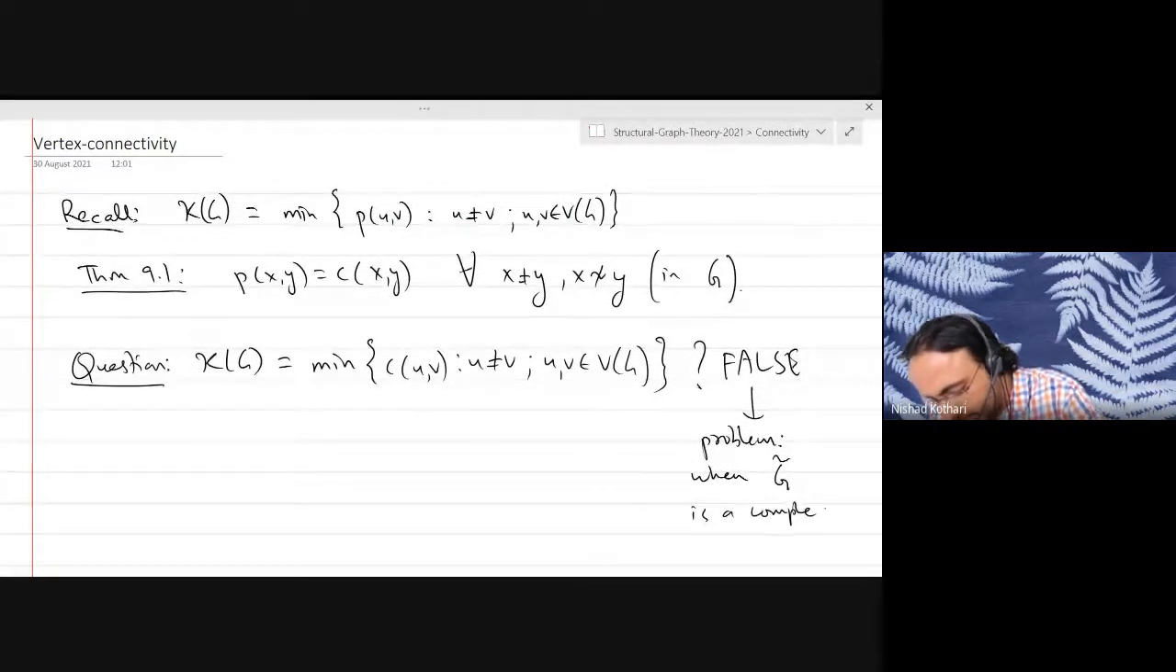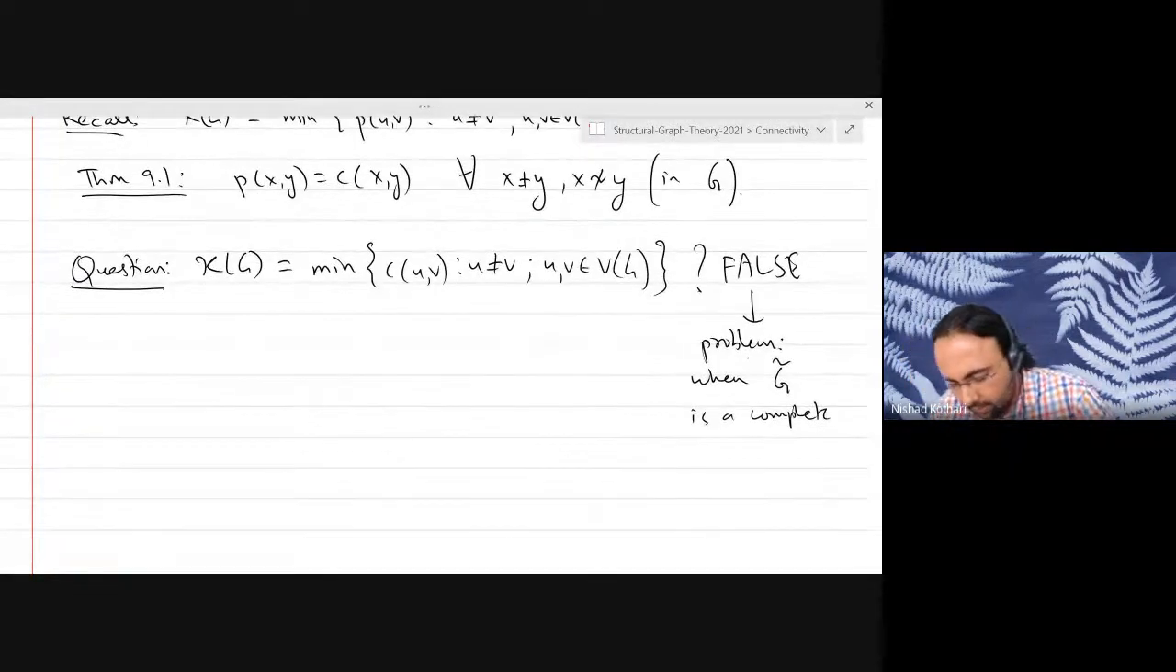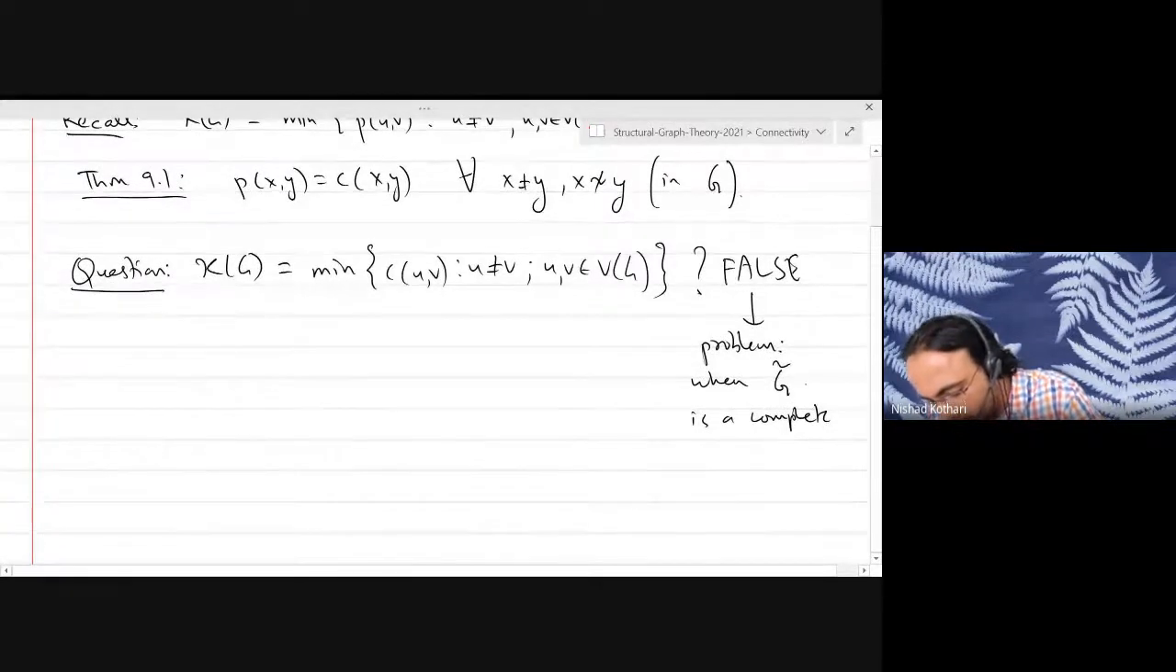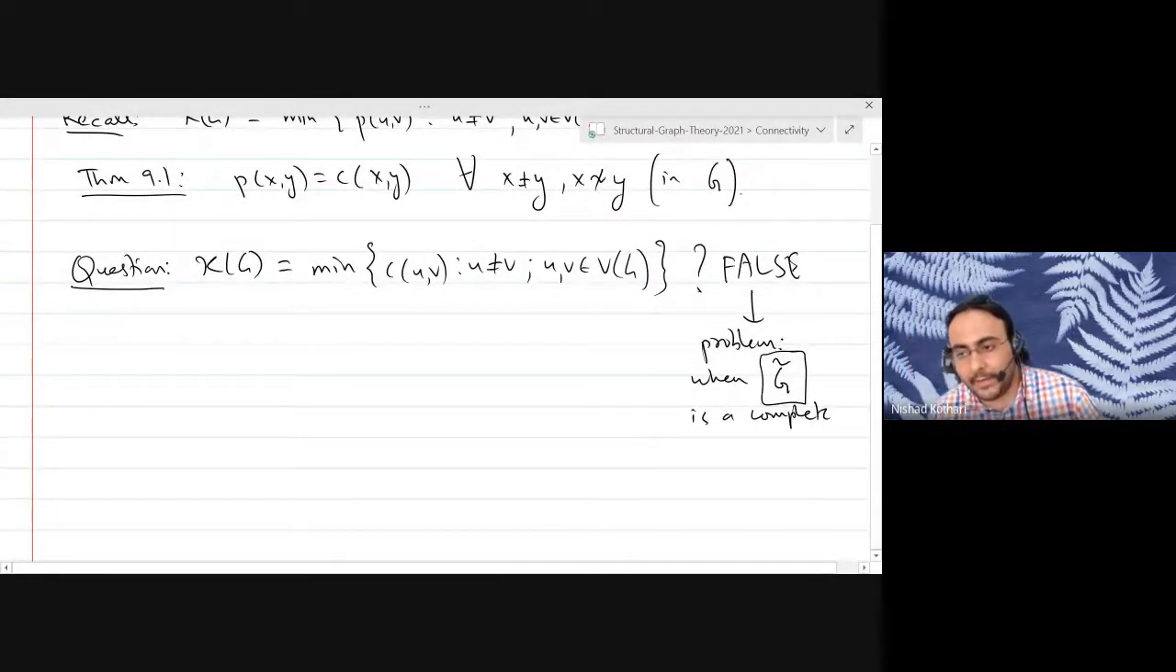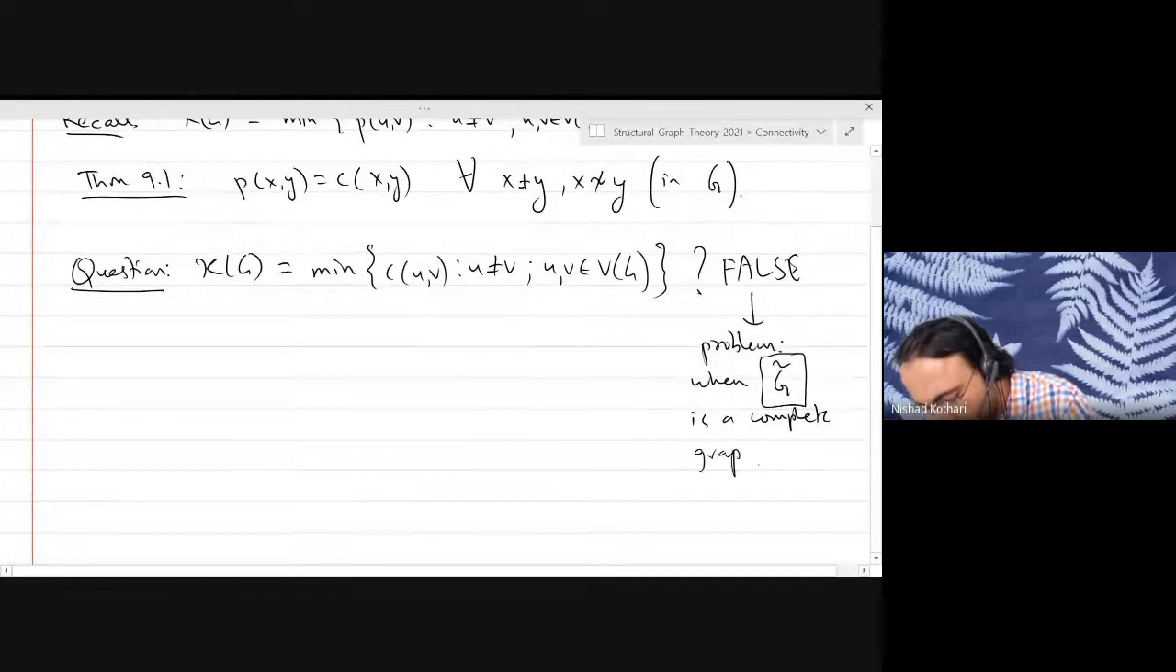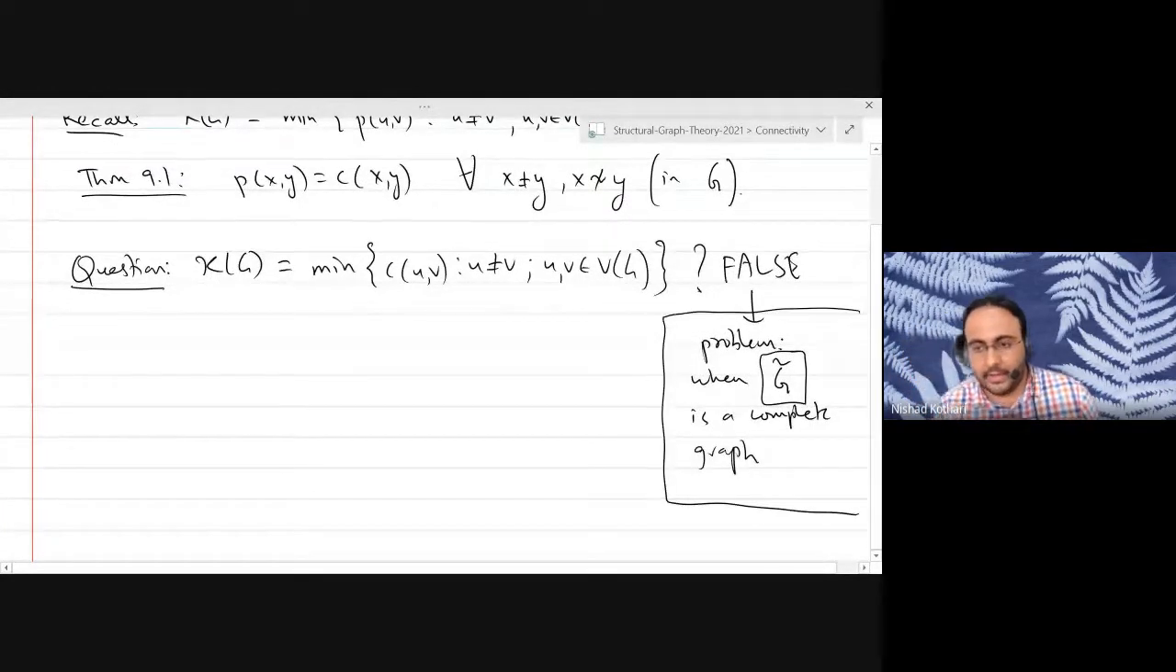So I hope you remember this notation. This is the notation when you remove all the loops, and for every pair u, v, if they are adjacent, you just put one edge between them. So that's the underlying simple graph. So whenever the underlying simple graph is a complete graph, you cannot define the size of a minimum vertex cut because there are no vertex cuts in the graph. Okay, good.